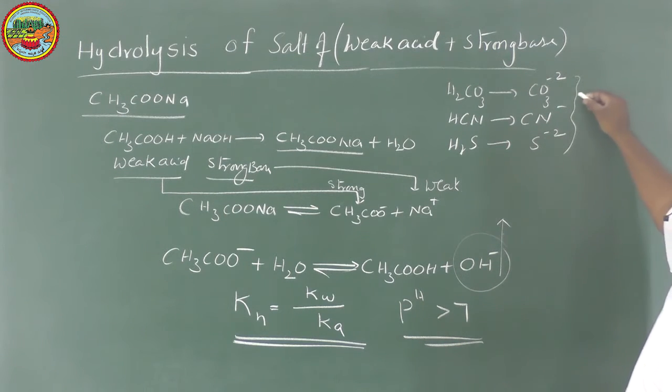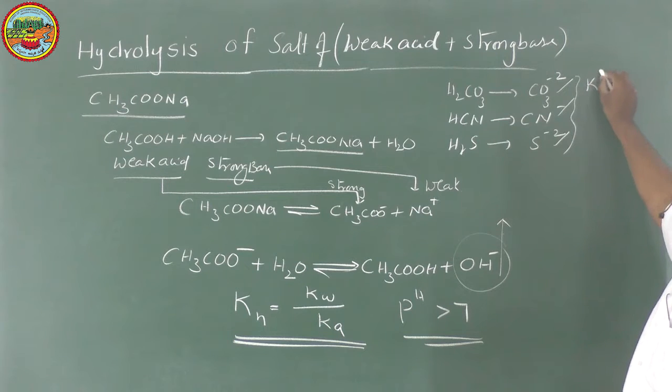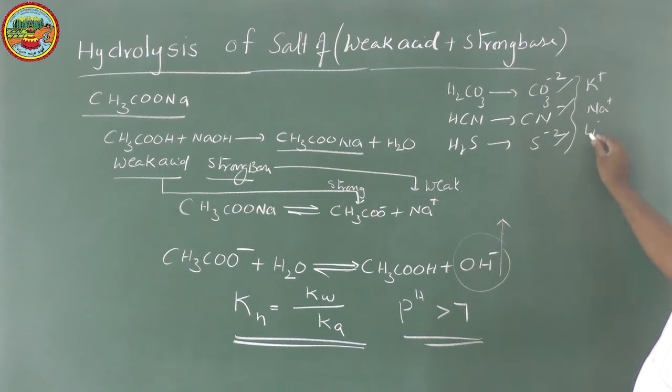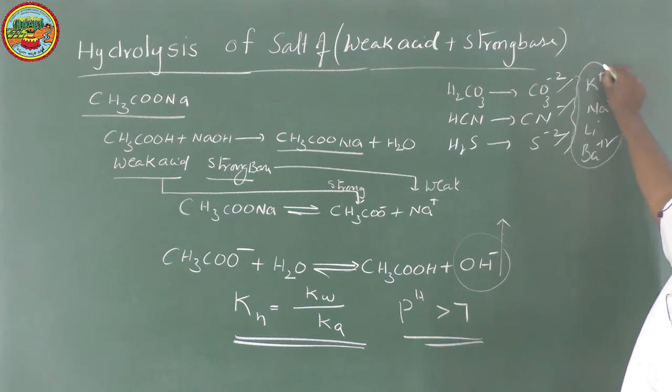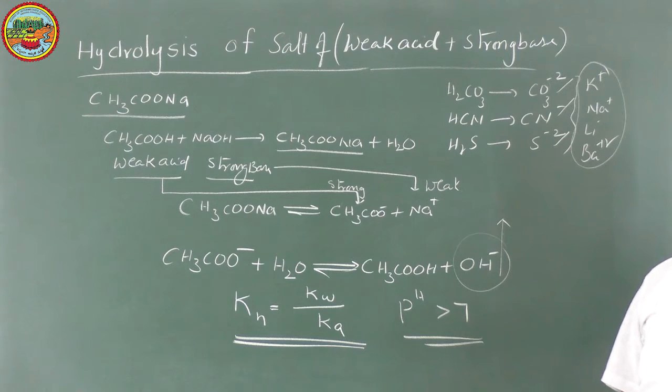So if any salt contains these ions along with strong cations obtained from strong bases like Na+, K+, Li+, Ba 2+, like that, all these ions when combined with these anions, all such salts are basic in nature.